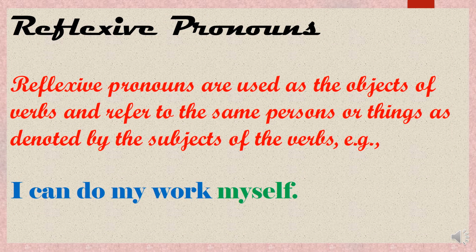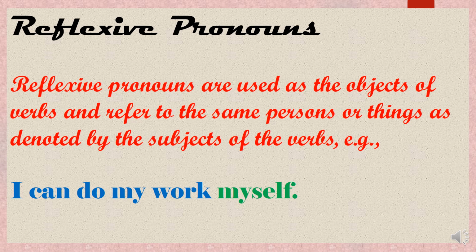Now coming to the last kind of pronouns, that is the reflexive pronouns. Reflexive pronouns are used as the objects of verbs and refer to the same person or thing as denoted by the subject of the verbs.